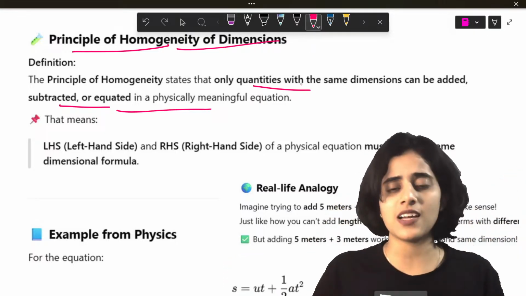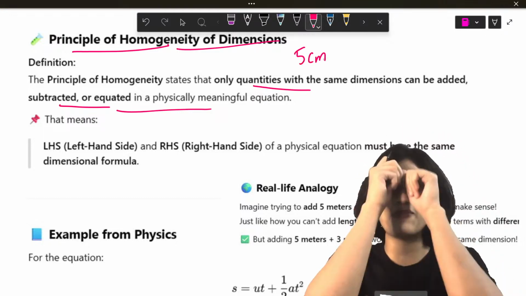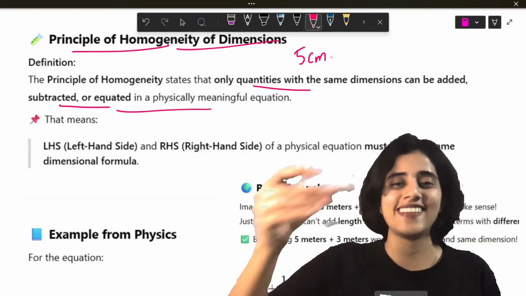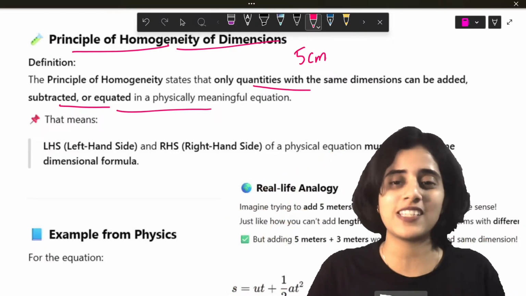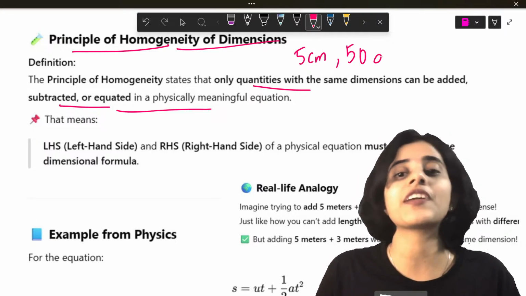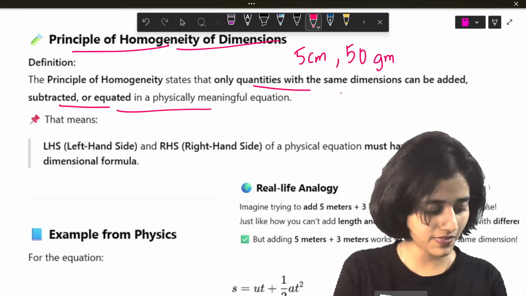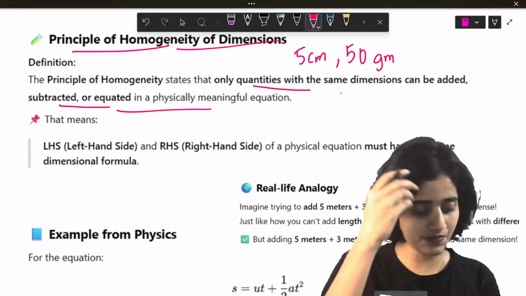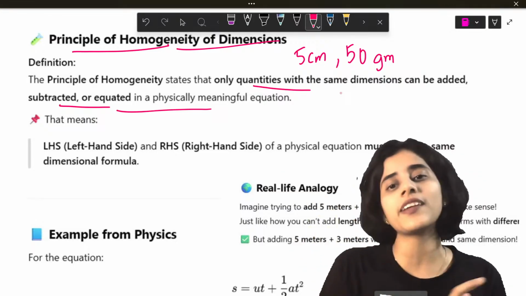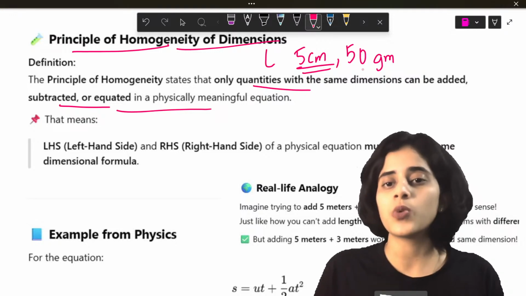I'll give you a very easy example. I'm telling you, my pen has a length of 5 centimeters. You'll be like, man, we're tired of your pen. Okay, let's say my glass has a length of 5 centimeter and it has a weight of 50 grams. Can I add these two? I cannot add them because they are quantities with two different dimensions. What is the dimension of 5 centimeter? It's L. What is the dimension of mass?